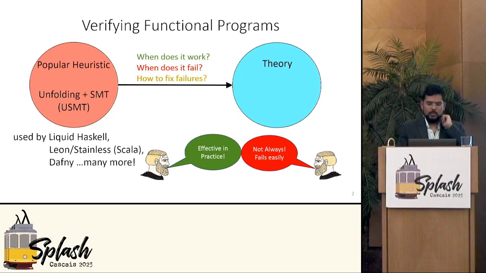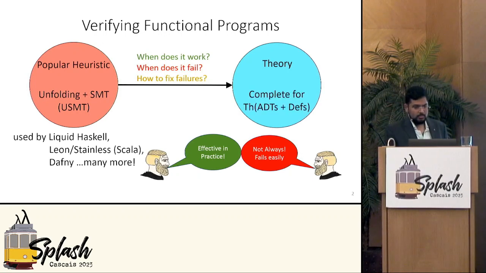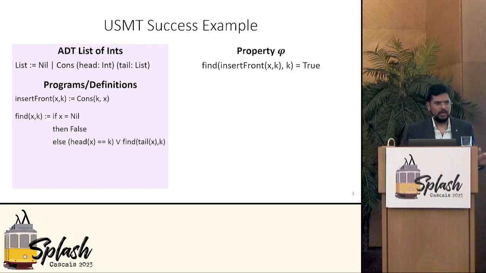In this work, we ask when the heuristic works, when it fails, and more importantly, what we can do to overcome the failures. And the answer, surprisingly, turns out to lie in the completeness of a certain first-order logic over ADTs and recursive definitions. Let's just look at an example.